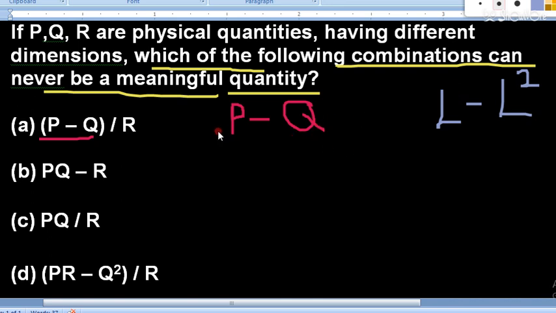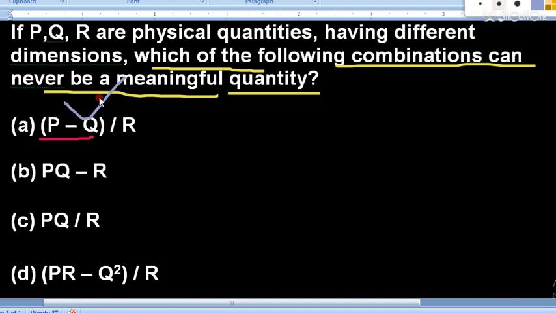So if P and Q have different dimensions, then the P minus Q operation is not possible. And if the P minus Q operation is not possible, then obviously this whole operation is not possible. So it can never be a meaningful physical quantity. So option A is the right answer. This is the not possible case.